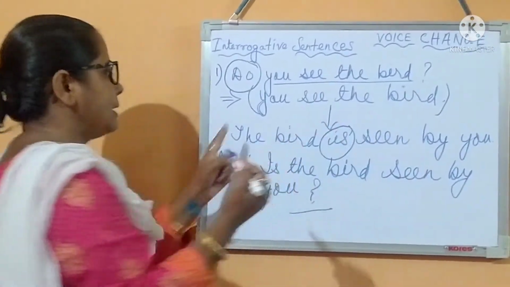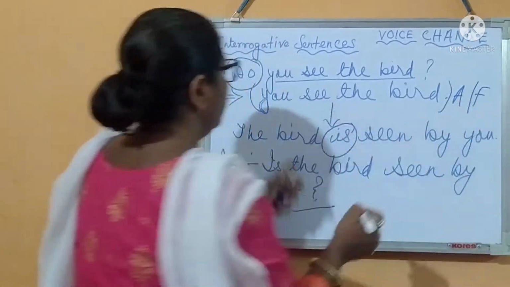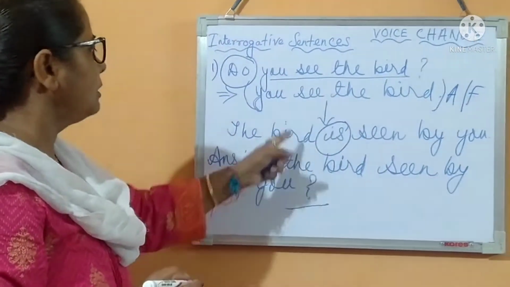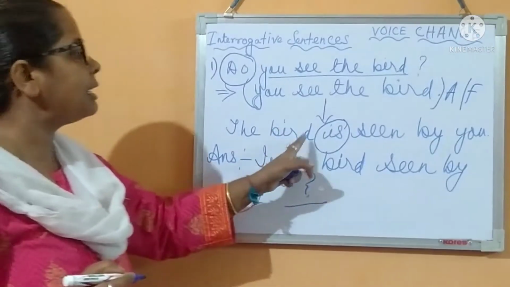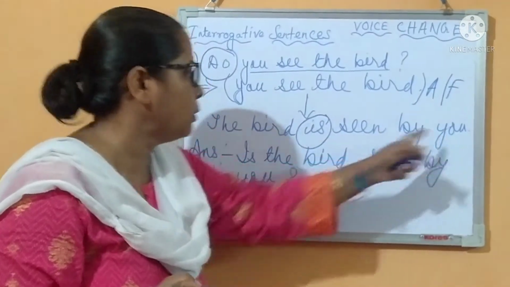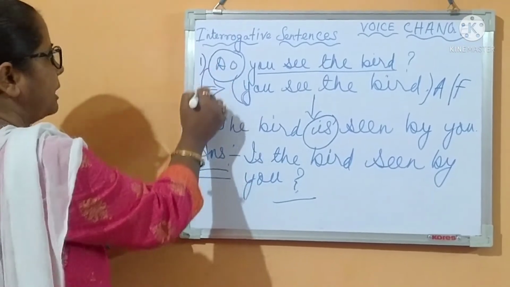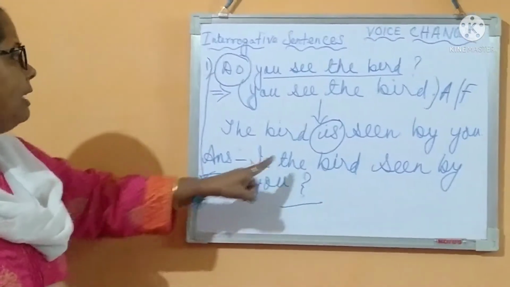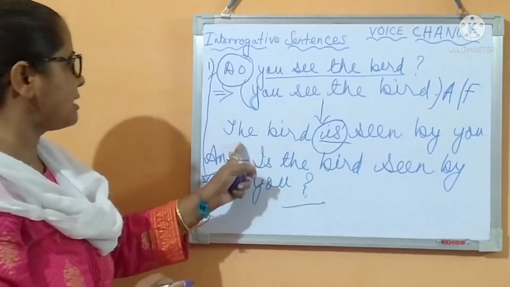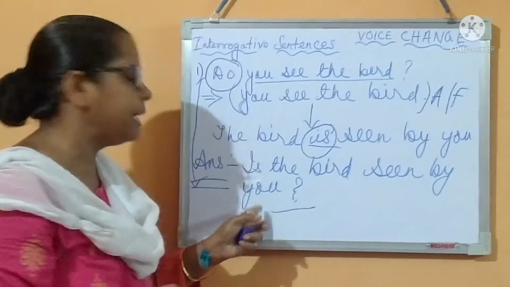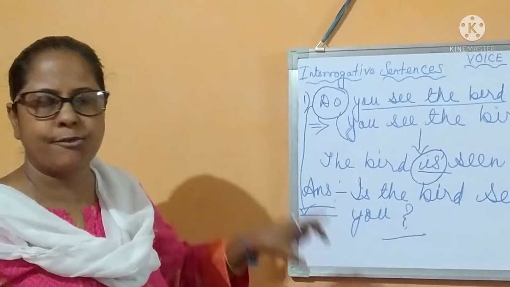So, you see the bird. This is the assertive form. Now you can change it from active to passive. The bird is seen by you. This is the answer of this particular question. Now you can put the question with is. Is the bird seen by you? If you follow this particular technique, it will be very helpful for you.